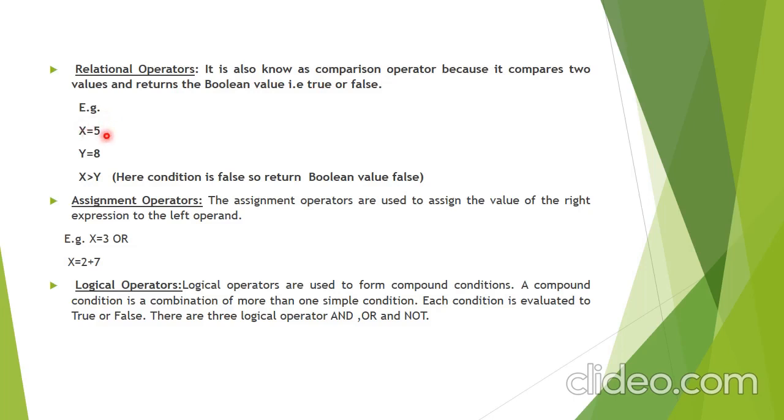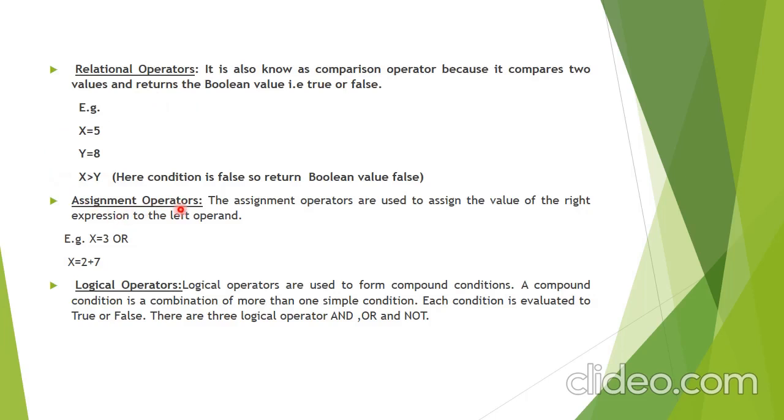For example, x equals 5 and y equals 8. When I compare these two values, x is not greater than y, so the condition becomes false, and it returns false because my condition is not true. So this is an example of a relational operator.